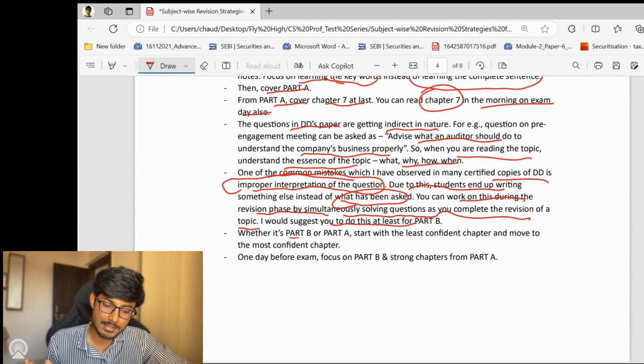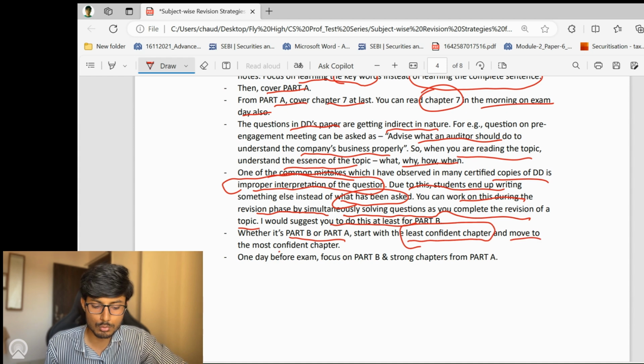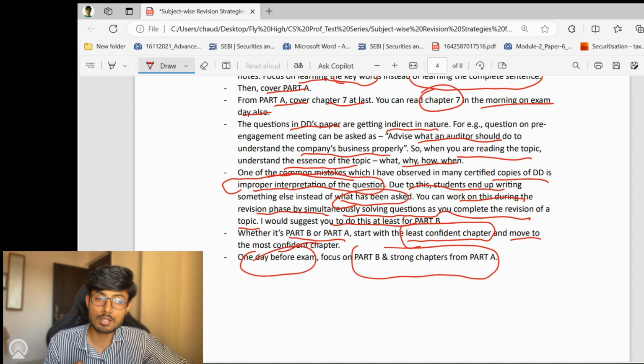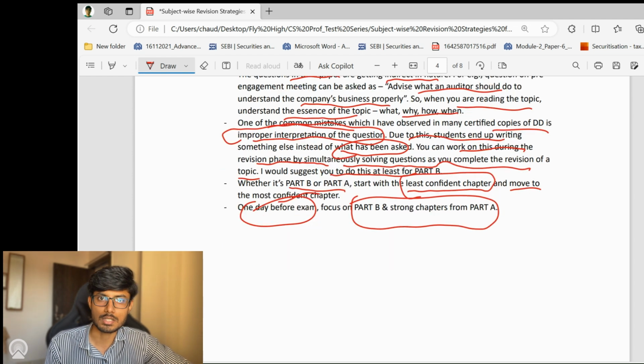Also, whether it's part B or part A, start with the least confident chapter and then move to the most confident chapter. And one day before exam, focus on part B and strong chapters from part A. So if you cannot cover the entire syllabus, focus on part B first, complete part B, and then in part A complete the chapters in which you are confident. So this is for SACMDD.